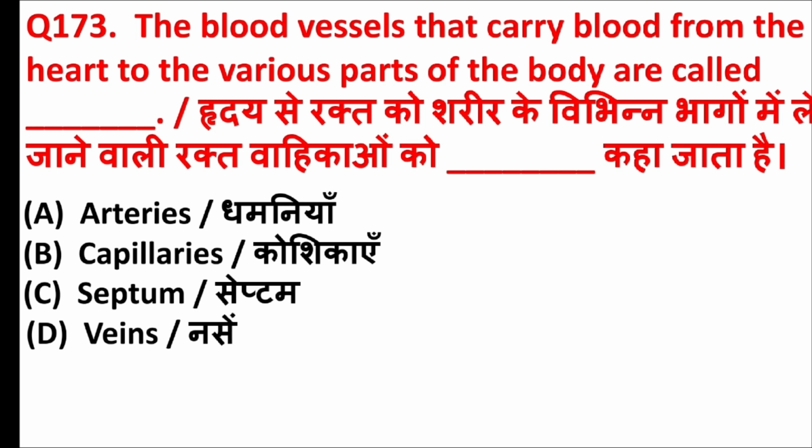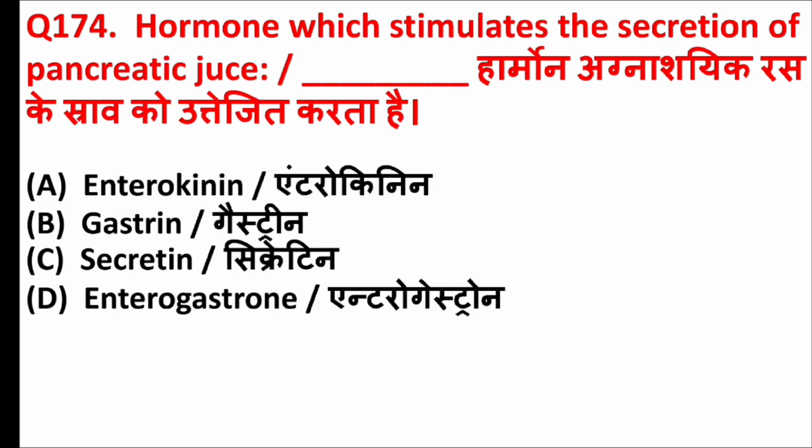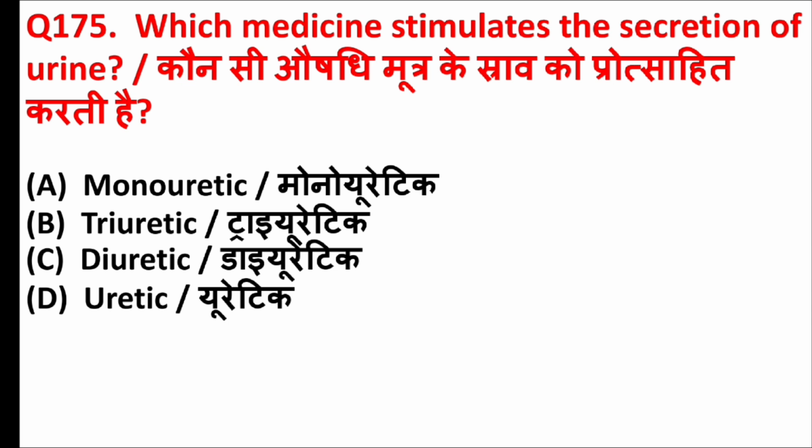The blood vessels that carry blood from the heart to the various parts of the body are called. Answer is option A, arteries. Which hormone stimulates the secretion of pancreatic juice? Answer is option C, secretin. Which medicine stimulates the secretion of urine? Answer is option C, diuretic.